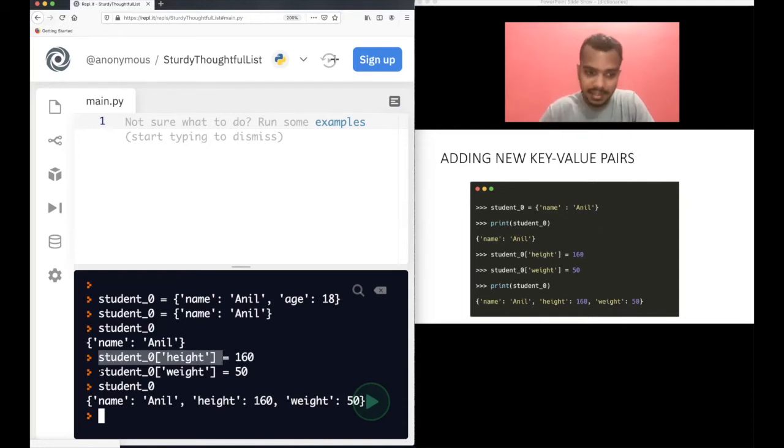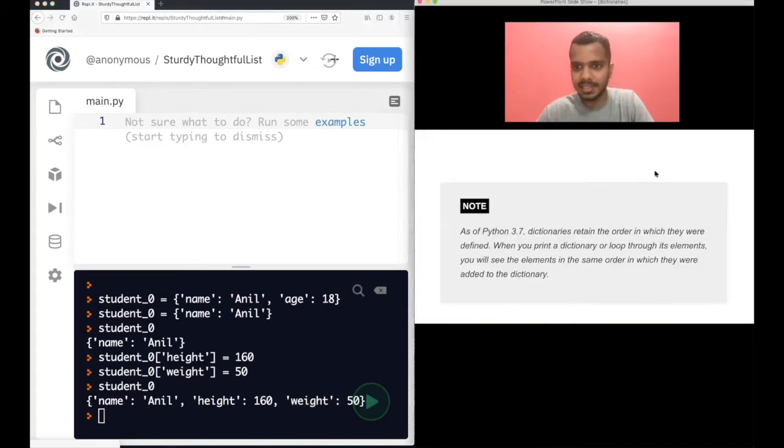We inserted another key value pair called weight, and the value is 50 here. The key is weight, the value is 50. Now, when we print this dictionary student_0, we see that, of course, name Anil is there, and height and weight are also now stored in this dictionary. So we have now three key value pairs. This is the way you insert in the dictionary.